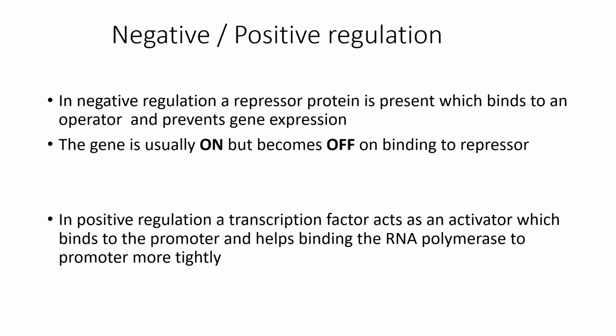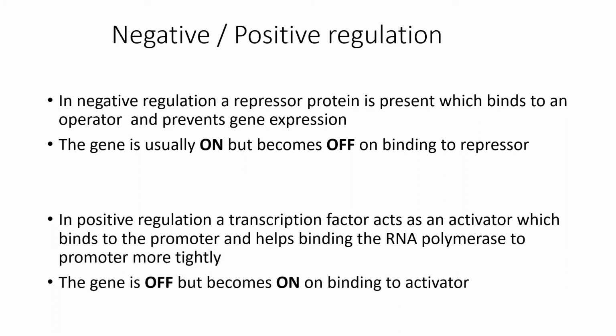Now, this activator is the one which helps RNA polymerase in binding to the promoter more tightly, thereby enhancing the expression of the genes. Therefore, when an activator is bound, a gene which is switched off is turned on.